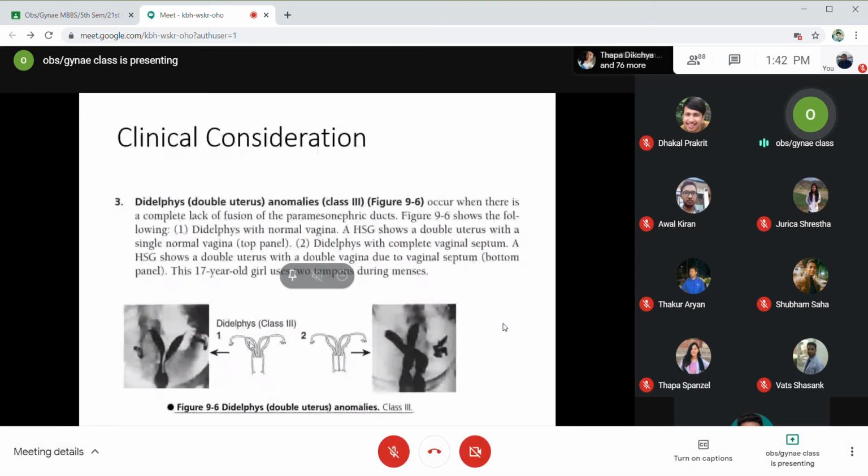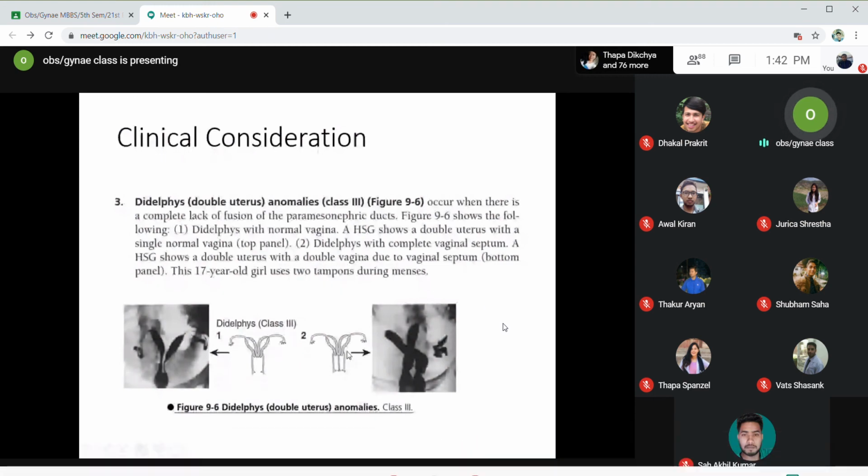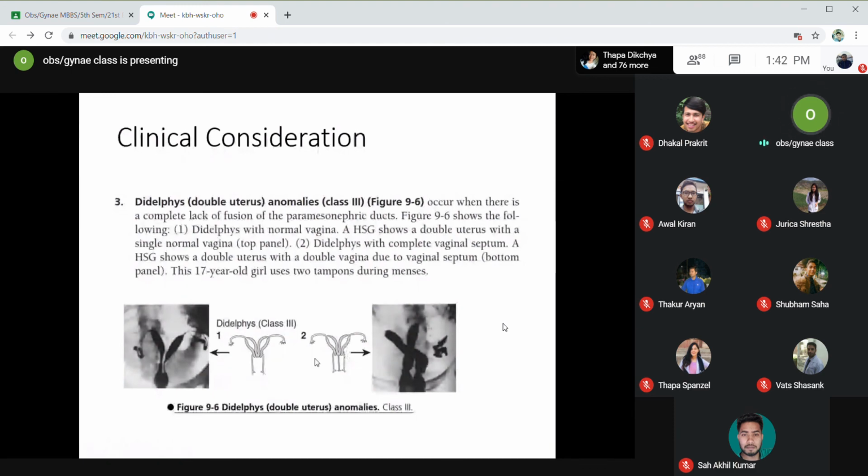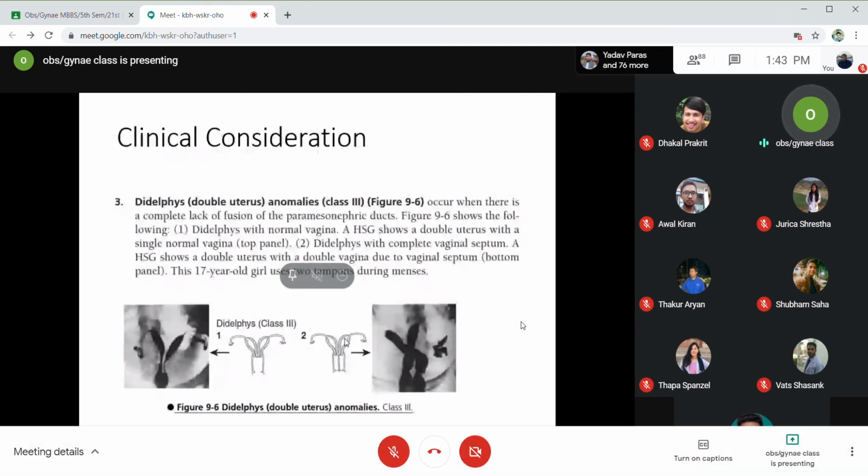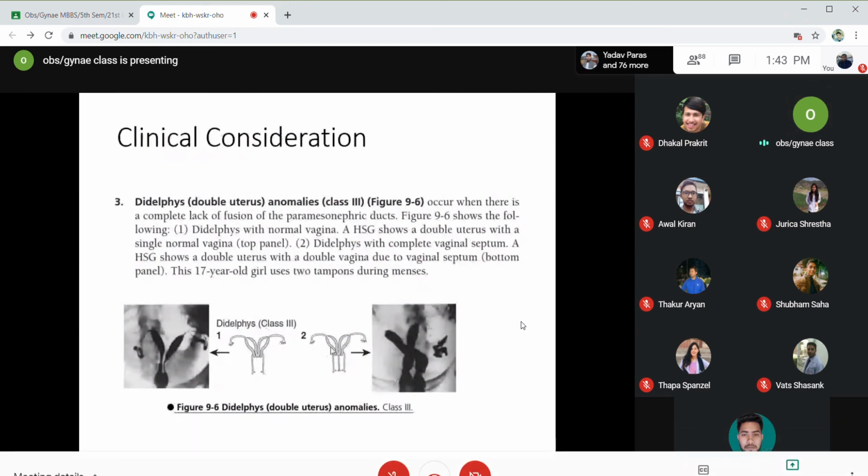In number 2, you can see this is didelphys with a complete vaginal septum. Okay, the 2 parts, or the 2 paramesonephric ducts, are fused only in the distal portion, only in the lower third. So there will be some formation of vaginal septum.